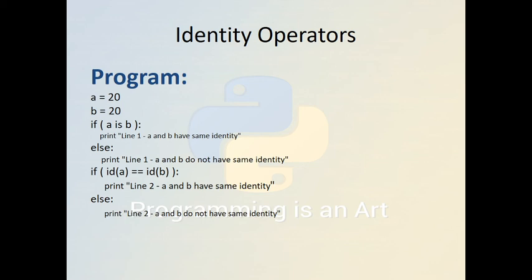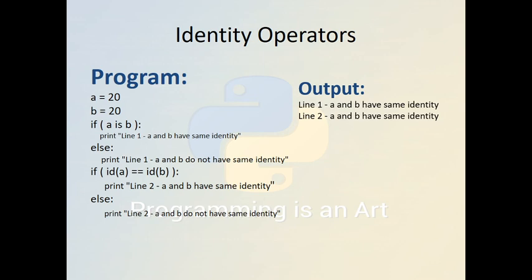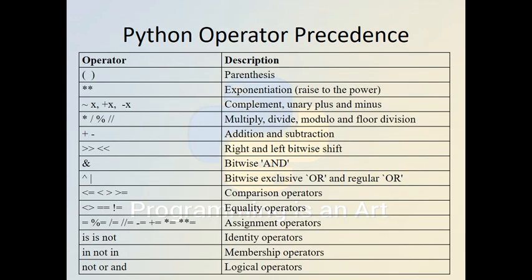If a is b, then line 1 prints a and b have the same identity, else a and b do not have the same identity. Another way, we can also take the identity of the variable. If id of a and id of b are equal, then definitely a and b have the same identity. So line 1 will be printed.